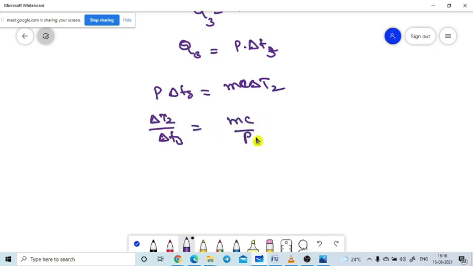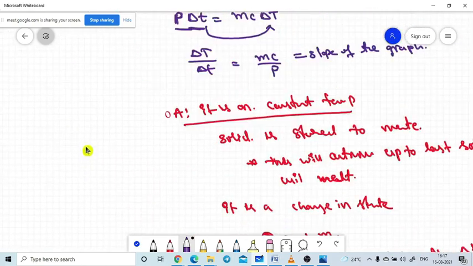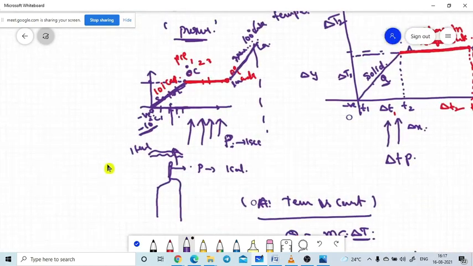Again, it tells the slope of the curve. Here is the rising temperature. After that, what is happening? After this, what is happening? Now I come to the generalized case. After that I will implement the generalized case.